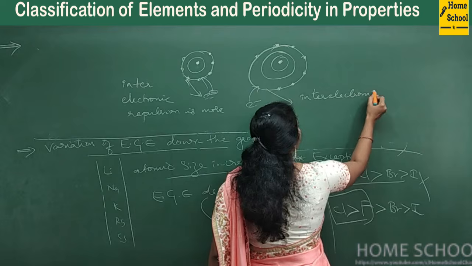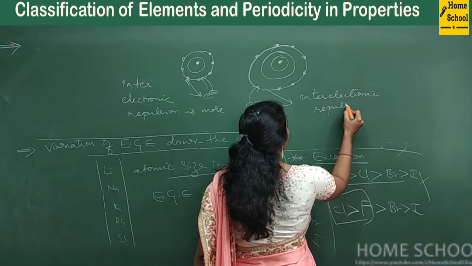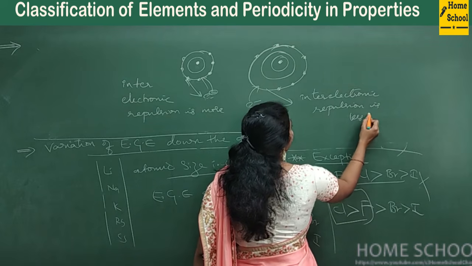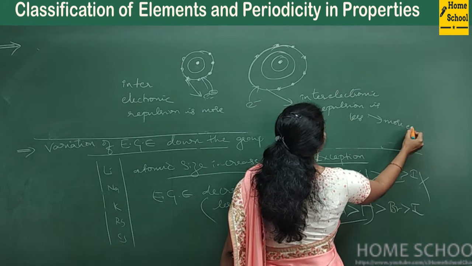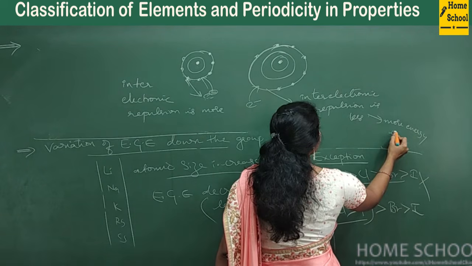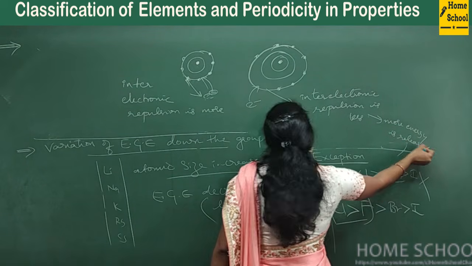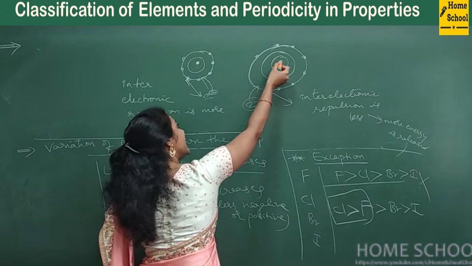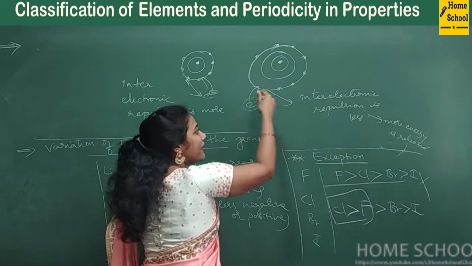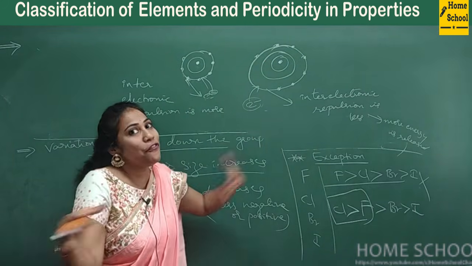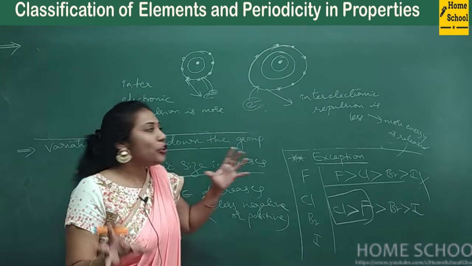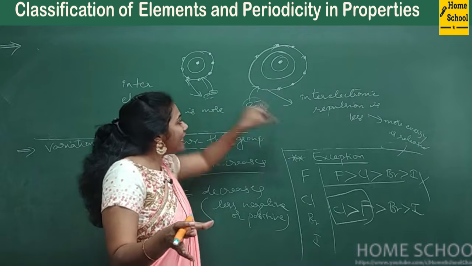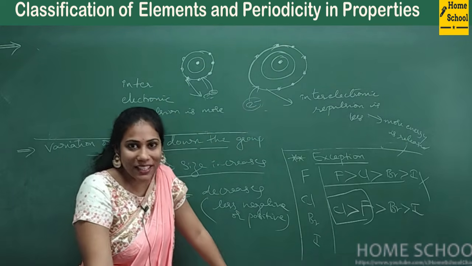Inter-electronic repulsion is less, so that is why more energy is released. The outsider electron which you are adding to the shell gets nice attraction from the nucleus. Though the size is big, there is no inter-electronic repulsion. There is no fighting. Internal fighting is not there. So to some extent, these electrons will help the outsider electron to get attraction from the nucleus, right?